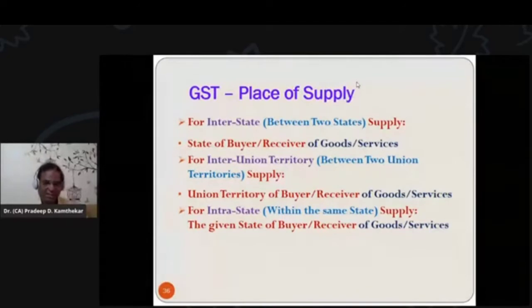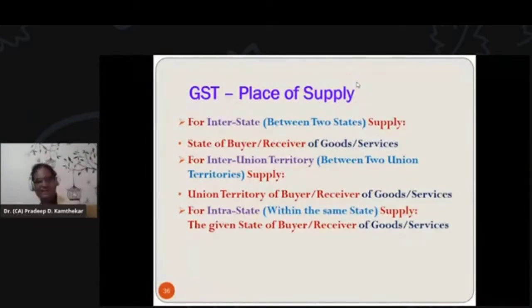In the initial table, I gave you an example that whenever a transaction is in the same state or the same union territory, because buyer and seller are both in the same state, it is 50% CGST and 50% SGST. If the buyer and seller are both in the same union territory, then it is 50% CGST and 50% UTGST.